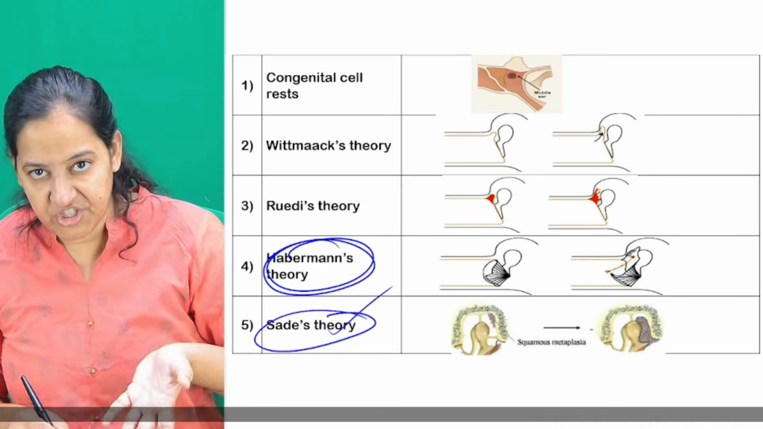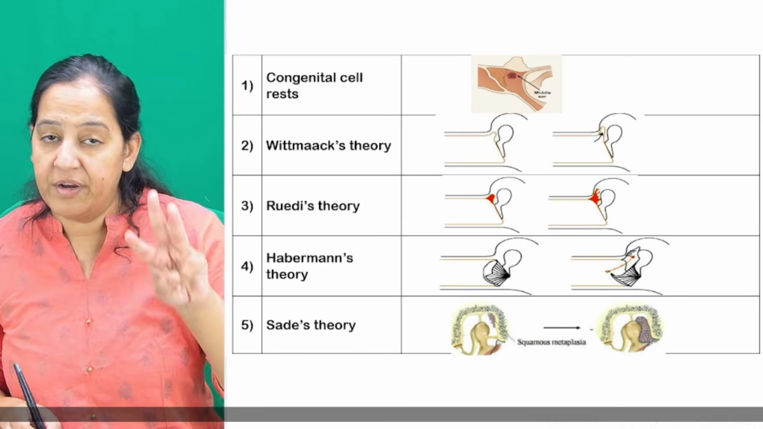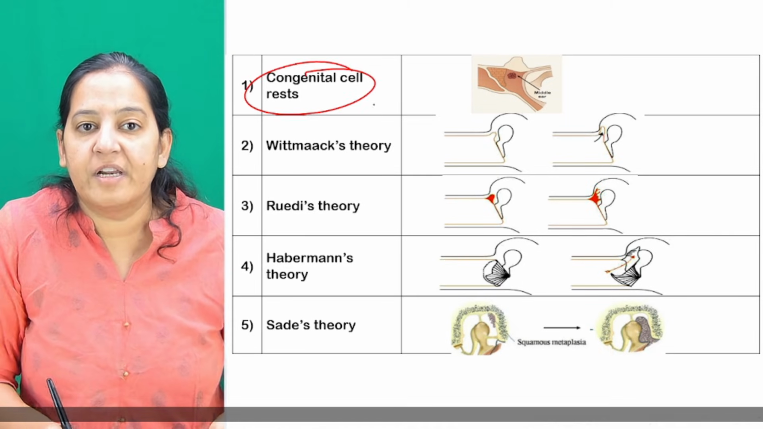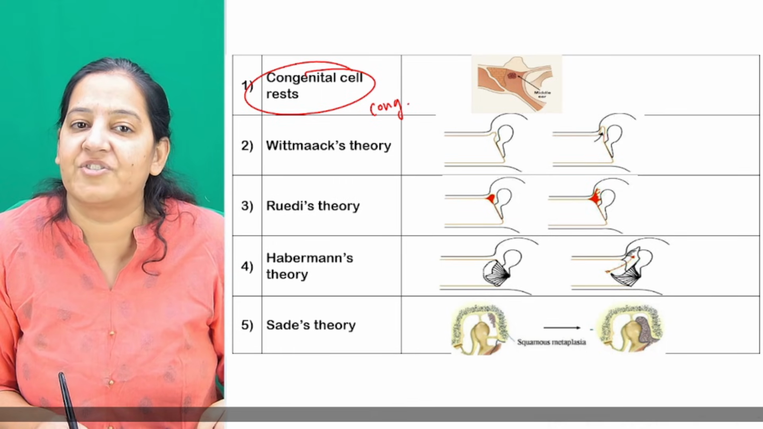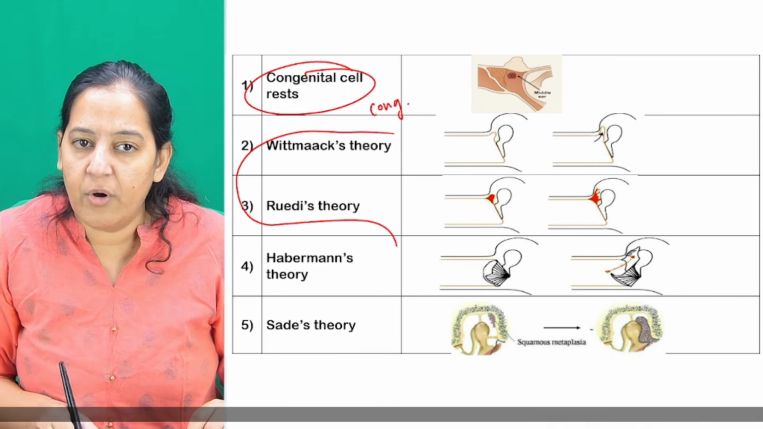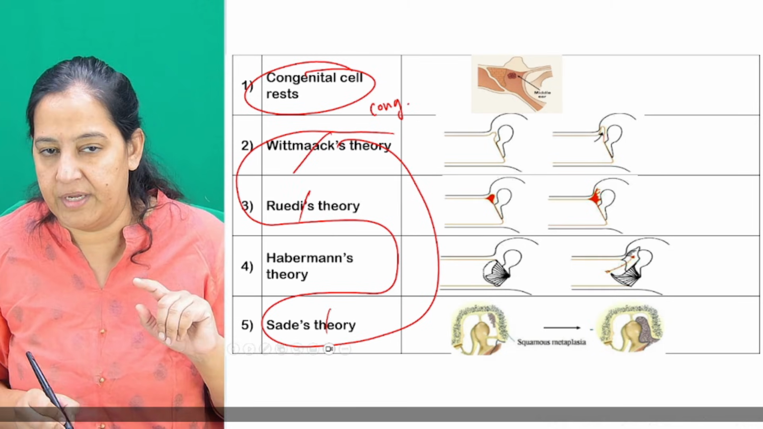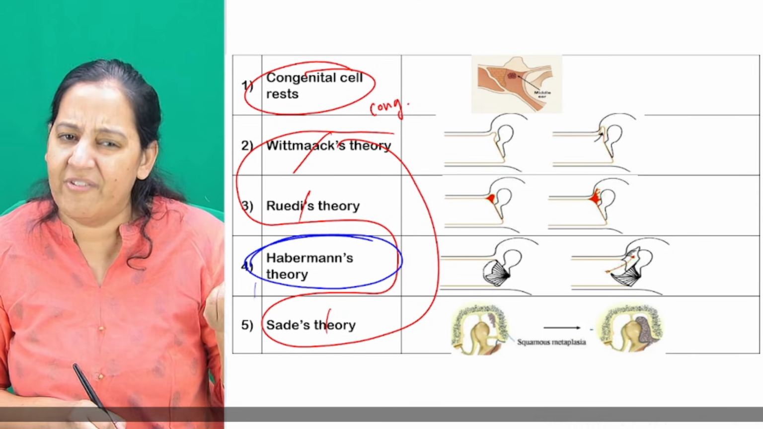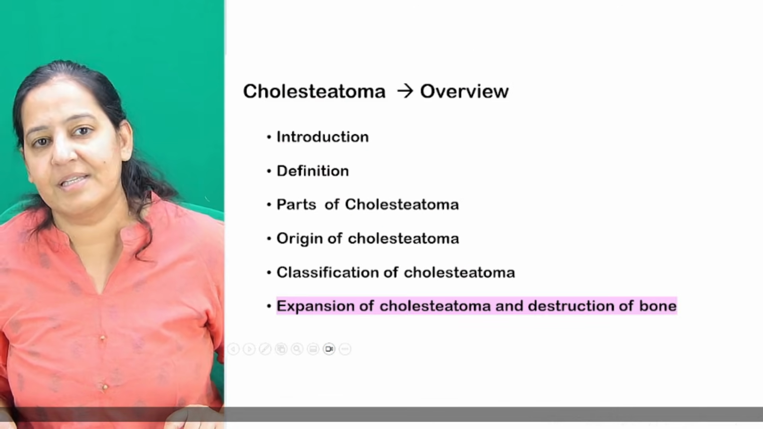So you should know which theory proves the origin of which type of cholesteatoma. There are three types of cholesteatoma: congenital, primary acquired, and secondary acquired. Congenital cholesteatoma is proven by the embryonic congenital cell rest. The primary cholesteatoma can be proven by the Whitmaack theory, Ruedi's theory, and Sade's theory. The secondary cholesteatoma is also proven by Sade's, but mainly it's Haberman. Yes, absolutely right. This is how you can understand.